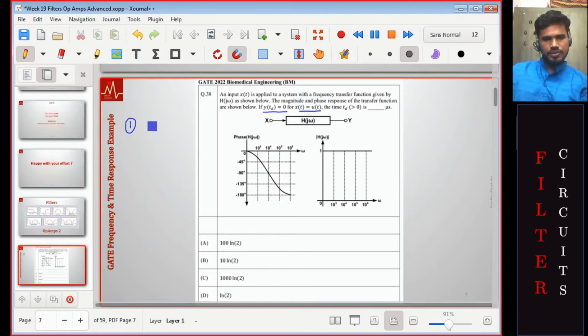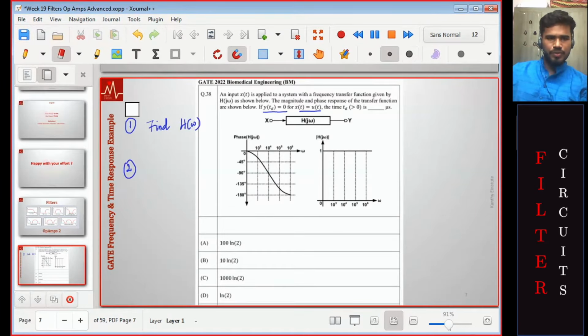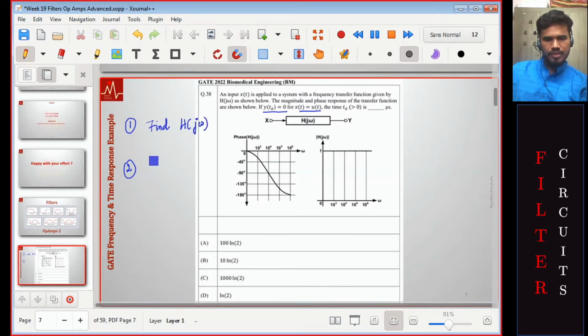Of course, we discussed some strategies for this. First is to find the form of H of omega. Once you know H of omega, or H of j omega, however you want to call it, let's be consistent with the notation on the page: find H of j omega. Second is to find Y of s. This is just H of s times X of s.